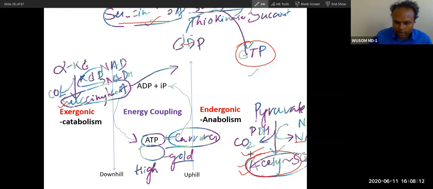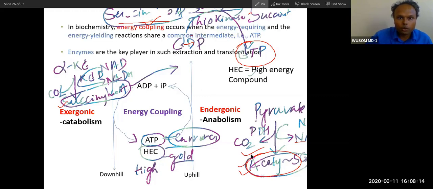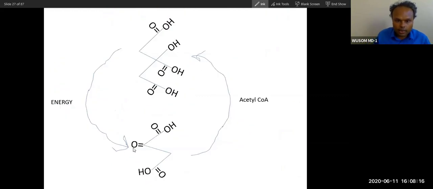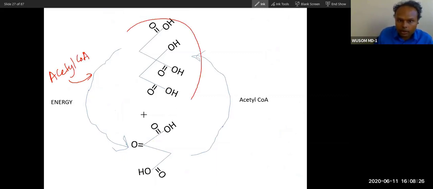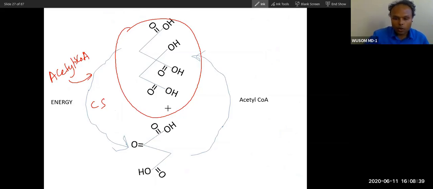And this acetyl coenzyme A will be utilized to form citrate in the citric acid cycle. I told you citrate synthase is an endergonic process, because the energy from this high energy compound will be utilized to form citrate.